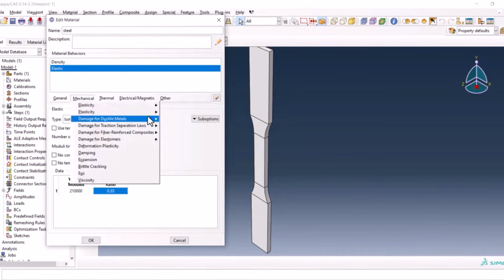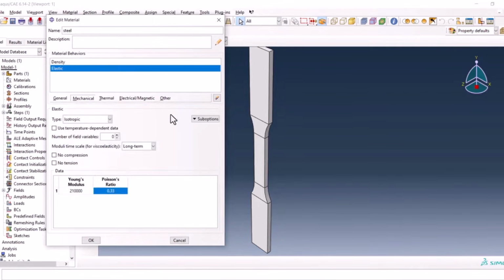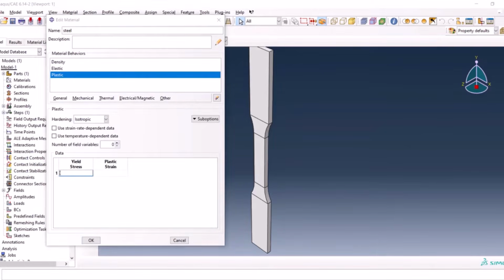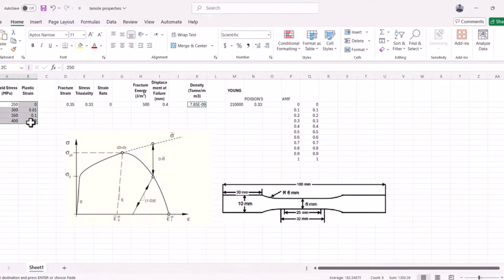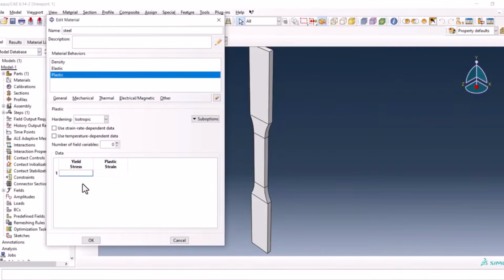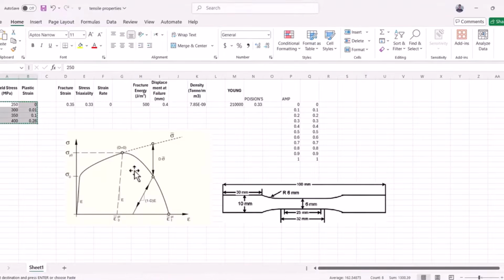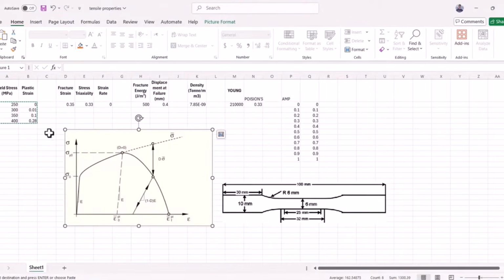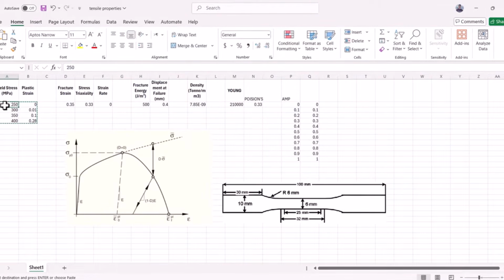Now it's time to go for plastic. We have these values. Now here let me talk about this part. The first value of the yield stress is actually the yield strength, and the last one is the UTS, which is this part, sigma y0.